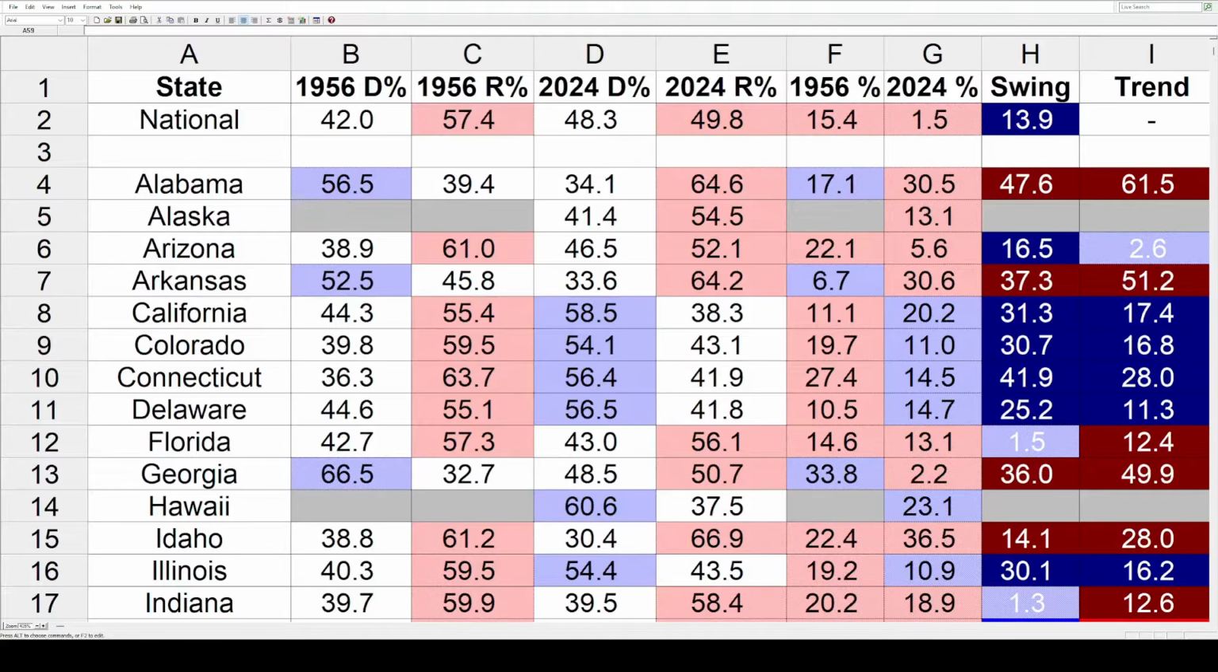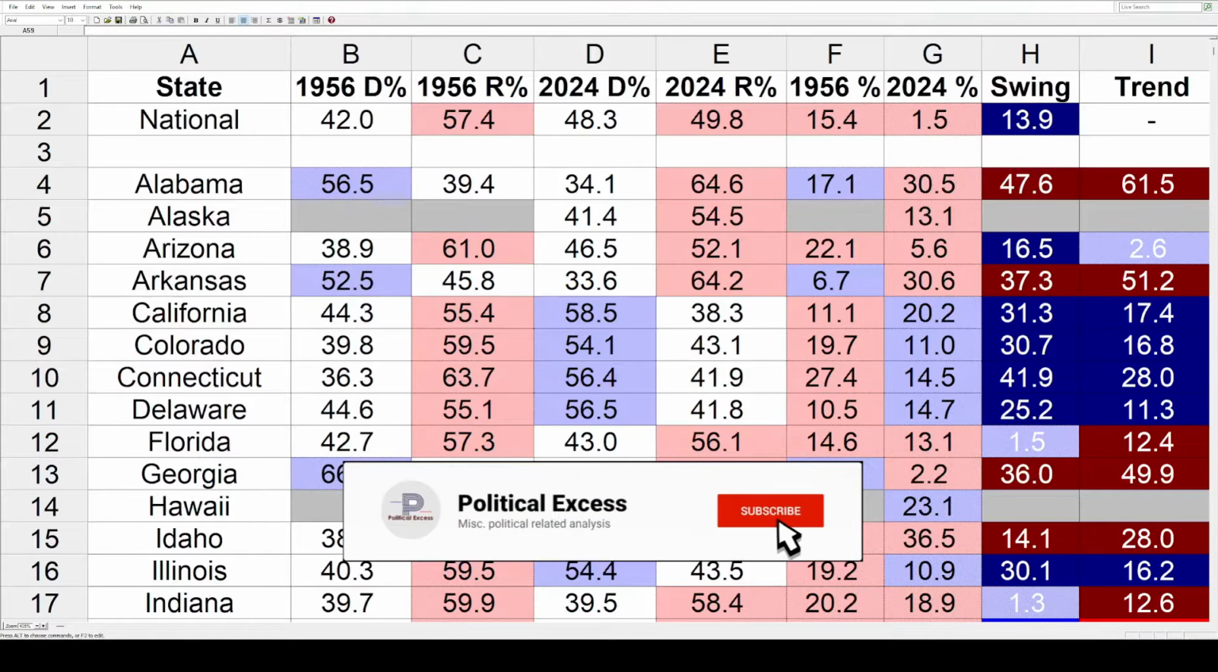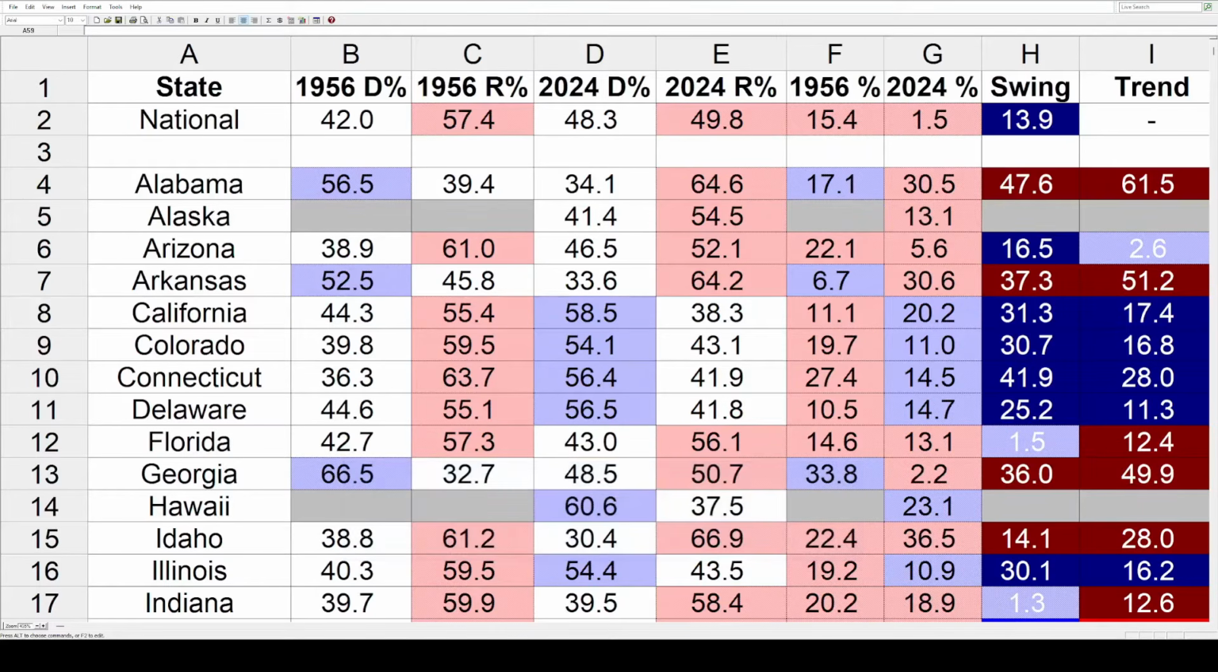How did each state trend on a presidential level between 1956 and 2024? That's what we're going to look at today. Last week, we took a look at the shifts in each state. Today, we'll compare those shifts to the national shift, and that'll show us the trend. We'll break it all down in just a minute, and of course, we'll have a map at the end.